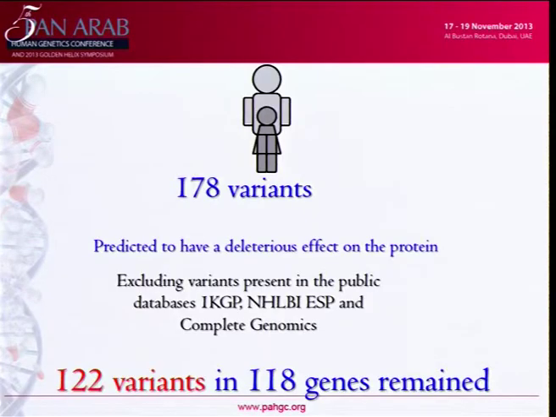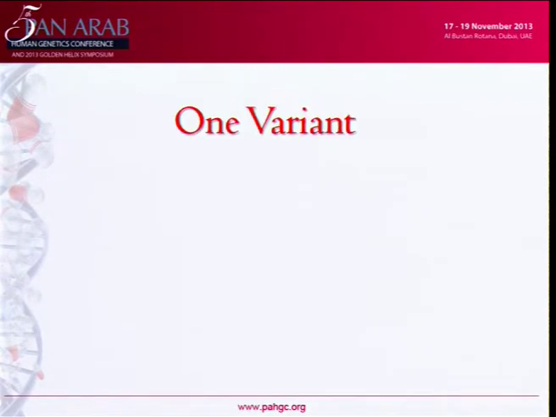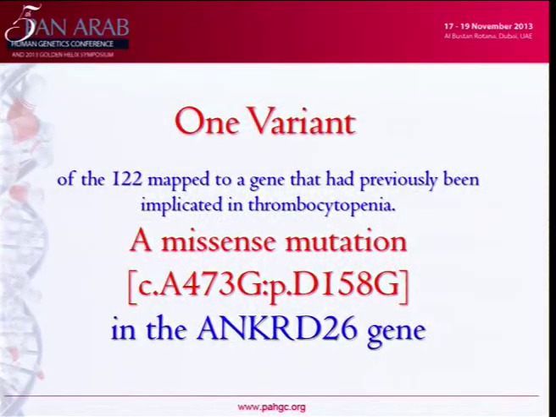Among all these 122 variants, only 1 variant mapped to the ANKRD26 gene. And if you look in the literature, there are publications regarding this gene only from families in Italy and America, in which the mutation of this gene was characterized.